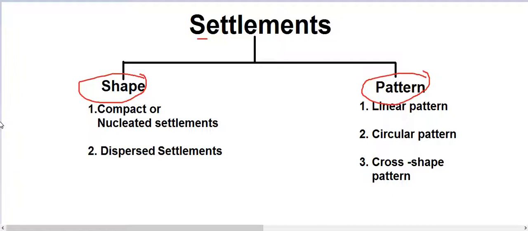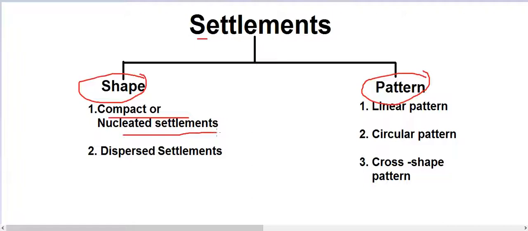When we are talking about the basis of shape, we divide that into two parts. First is called compact or nucleated settlements. You will easily relate it with chapter number 4 because we have seen this in the four different types of rural settlements. But here we are just talking about settlements, and we have divided settlements into two parts: one is shape and the other is pattern.